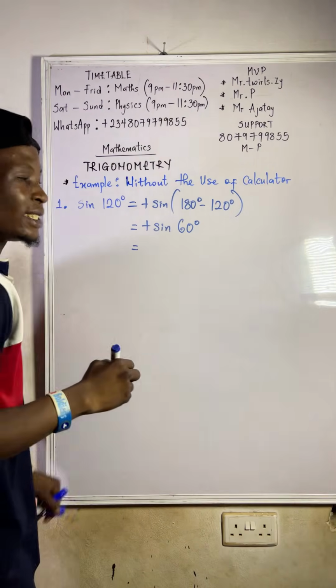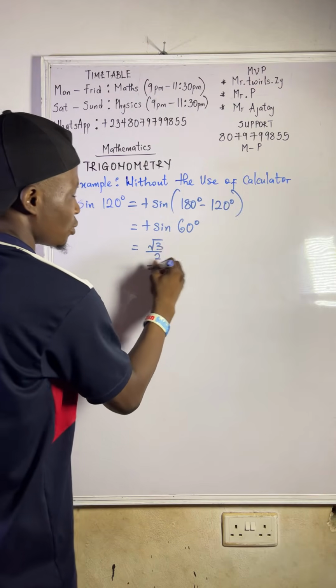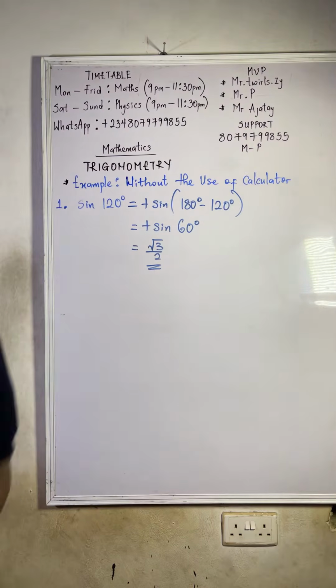And what is sine 60 degrees? Sine 60 degrees is root 3 over 2, and you pick the option. I will still tell you how sine 60 is root 3 over 2. I will still give you those things. But sine 60 is root 3 over what? Over 2. Do you all get it now? So that is how you remember all these things.